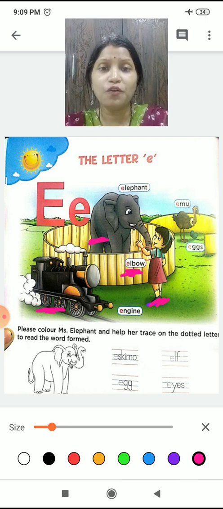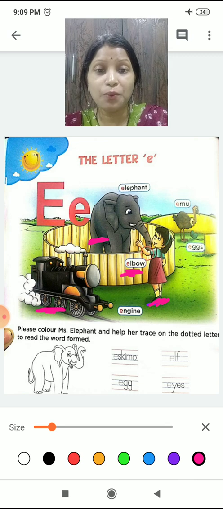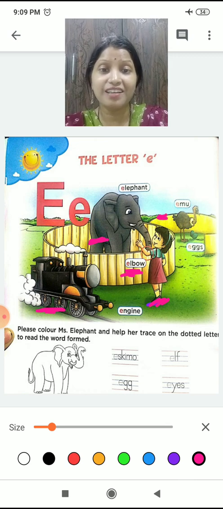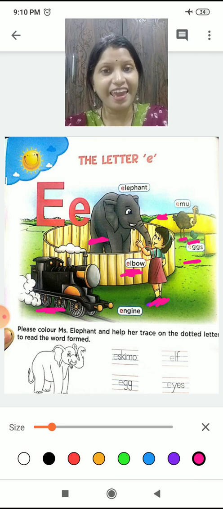Then what happened? She saw there was an emu. There was an emu too. See the emu? You can see the emu? Yes, she saw the emu out there. So she became so happy. And one more thing is there, that is eggs. The emu was with her eggs. You can see the emu was with her eggs.